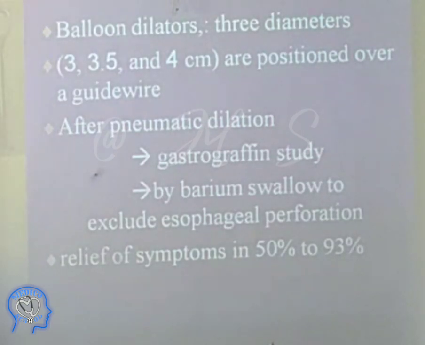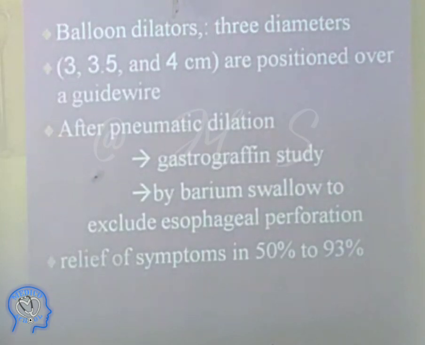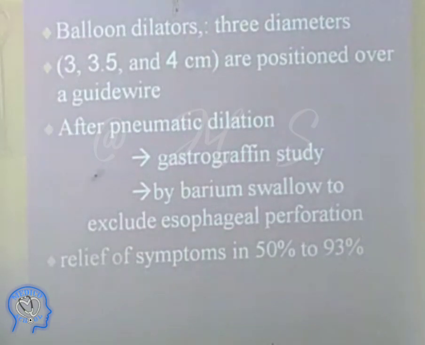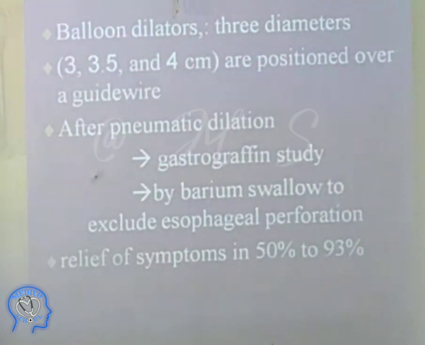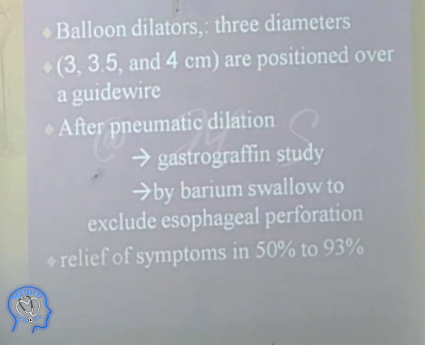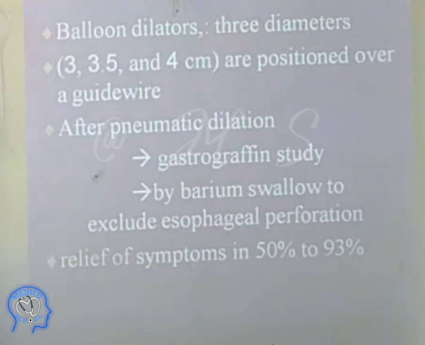Balloon dilators: these are the three, they use first 3, then 3.5, then 4 centimeter size balloon. After pneumatic dilatation, gastroscopic studies are done, followed by a contrast study, to exclude these problems. Even a small perforation can be there, which can only be recognized by the contrast study. There you will see it on X-ray. But what we had in 2004 and 2005 in China, they saw the whole abdominal gut inside. So they made a big hole and the endoscope went inside the abdominal cavity.